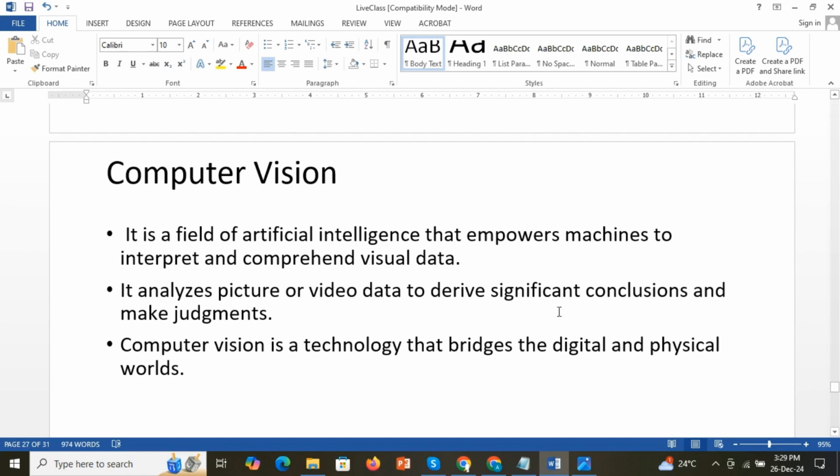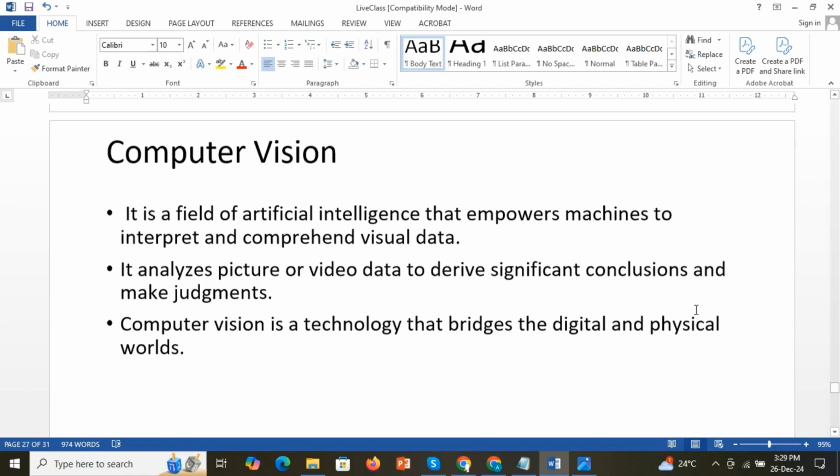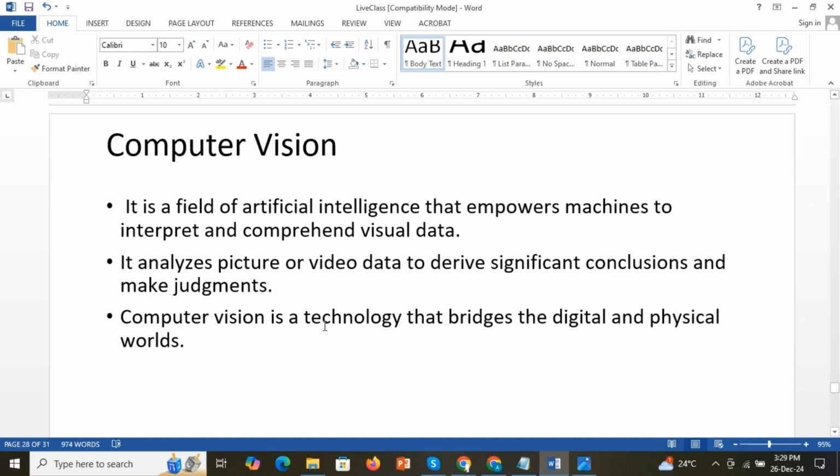It can analyze a picture or video to derive significant conclusions and make judgments. The same thing is mentioned here. Applications of computer vision, like I already told, are facial recognition, self-driving cars, robotic automation, and anomaly detection. So it's not only a single technology, we are combining different types of technologies and using them in a particular application. Okay, so that is computer vision.